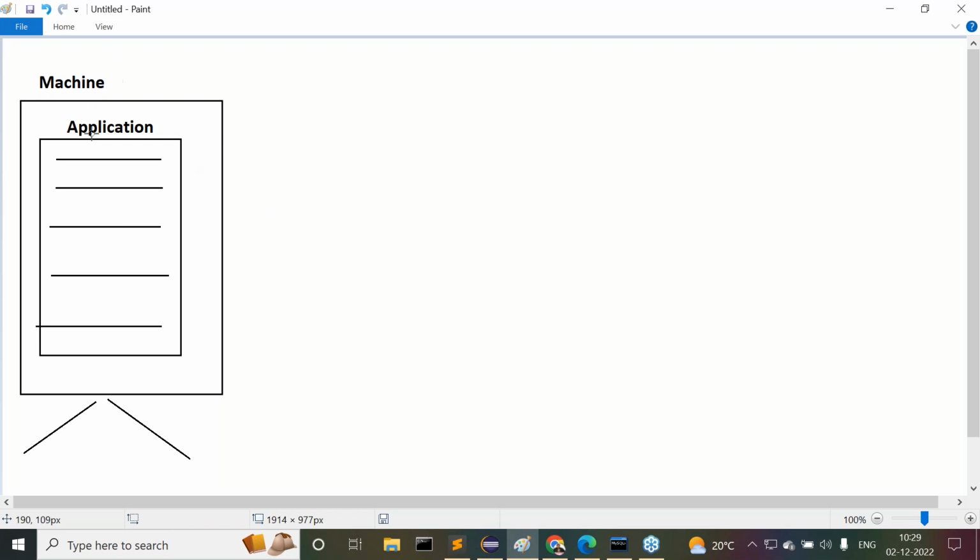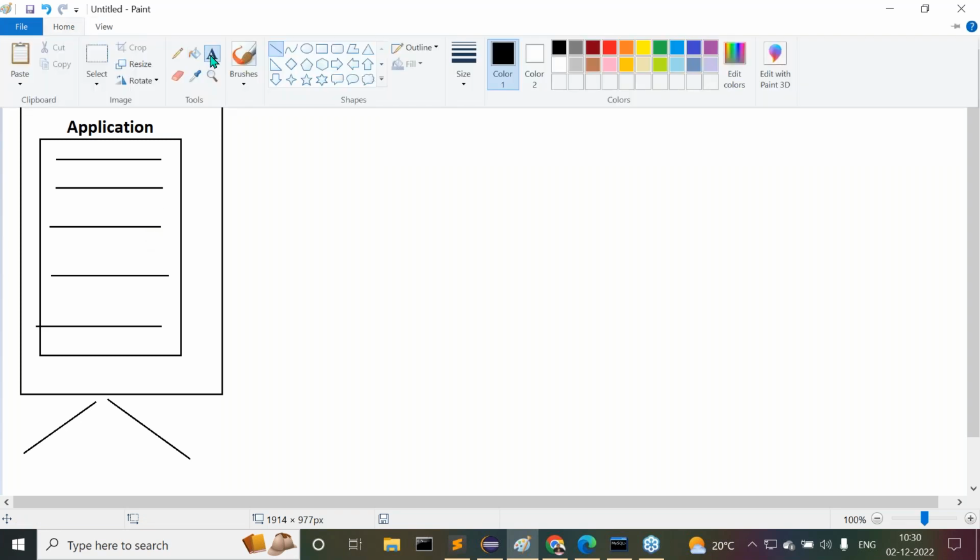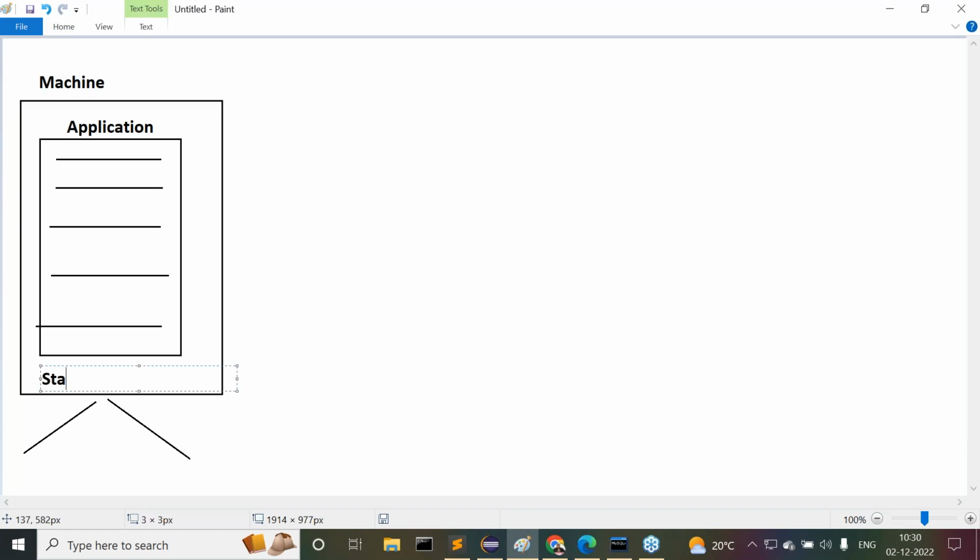Observe carefully. Here we are going to compile this program within the same computer. We are going to execute the program within the same computer. We are going to provide input data to the program within the same computer. The program will be executed within the same computer, and output is provided by that program within the same computer. Everything is going on within a single computer, not in multiple computers. So this type of application is called a standalone application.